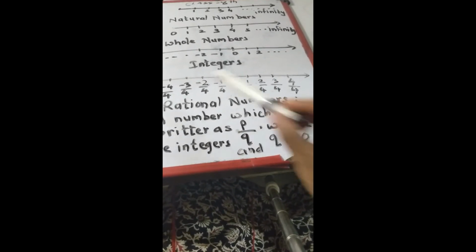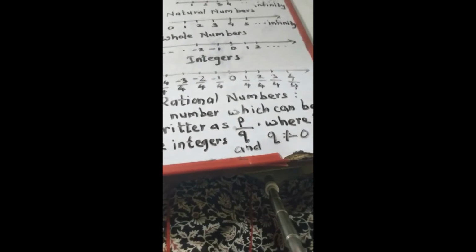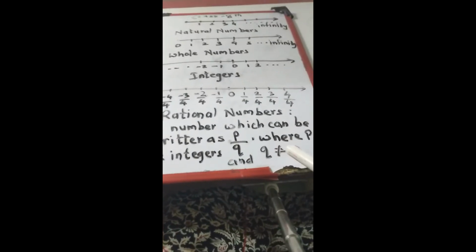So that's why whenever you are writing P upon Q, P should be an integer, Q should be an integer. We have already mentioned what integers are: positive numbers and negative numbers, including 0. So P can be 0, but Q cannot be 0, because it is a meaningless statement. So do you understand what is meant by rational numbers?